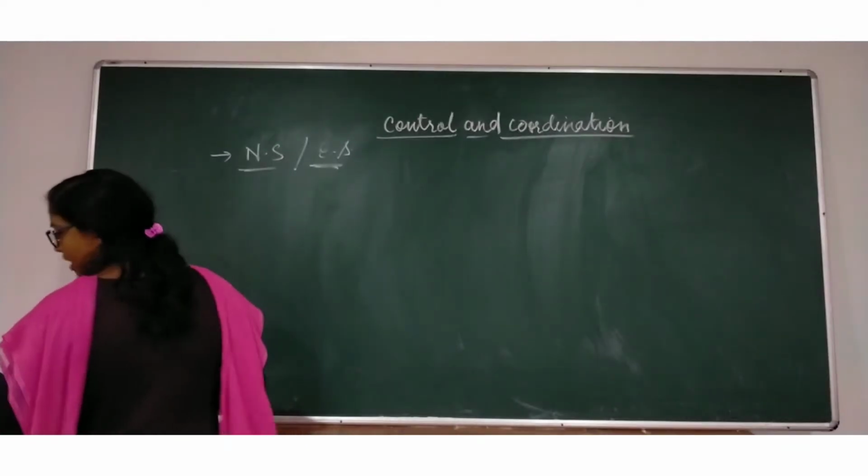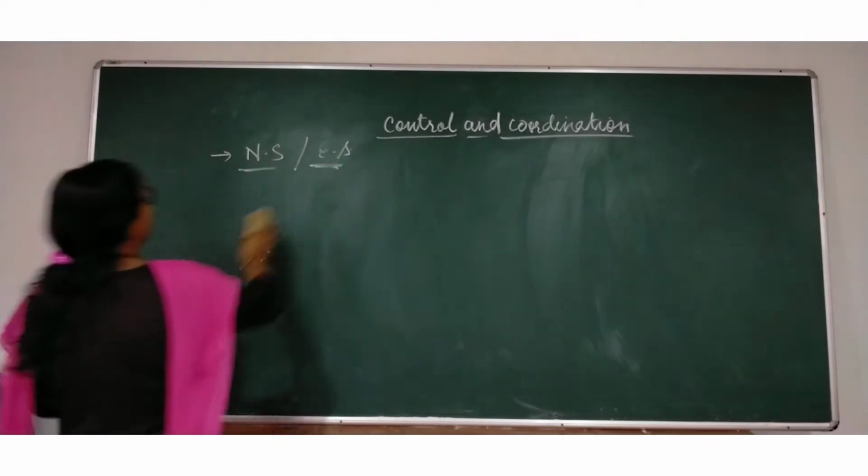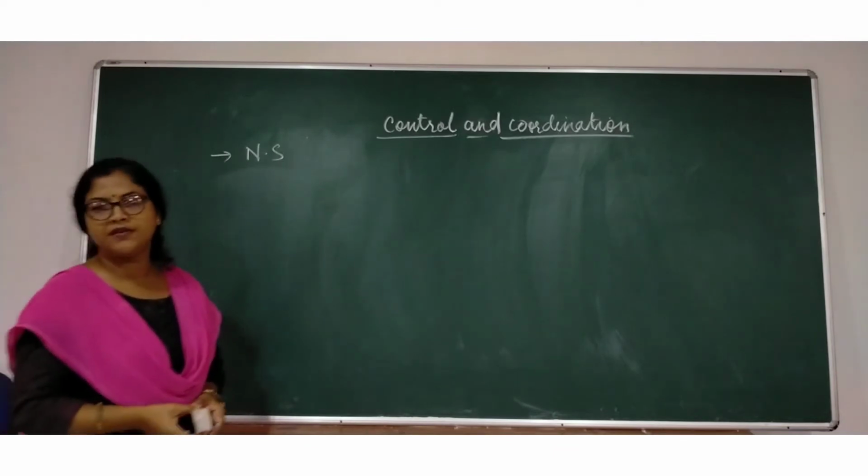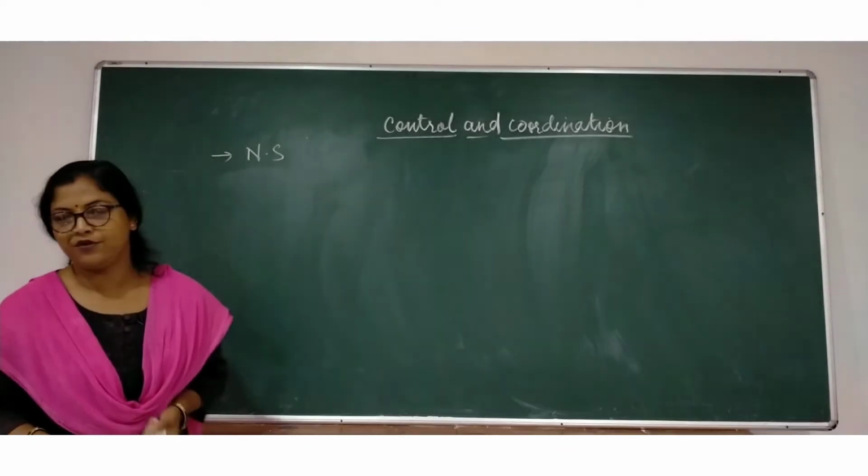But we are going to know about the nervous system first of all. When I make you understand the endocrine system, then I'll explain about it.